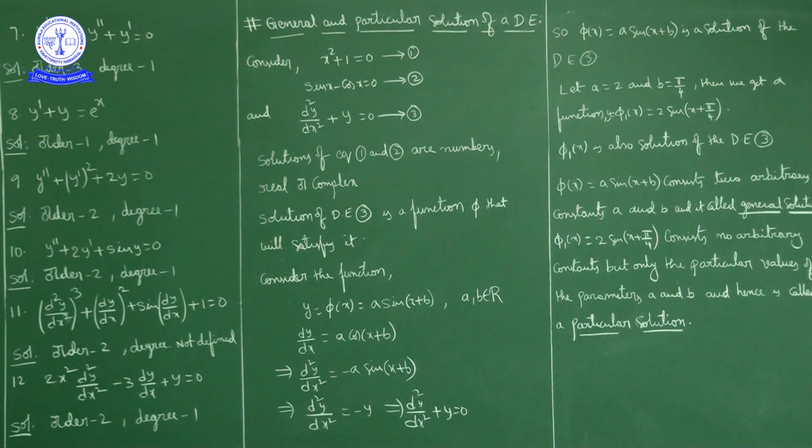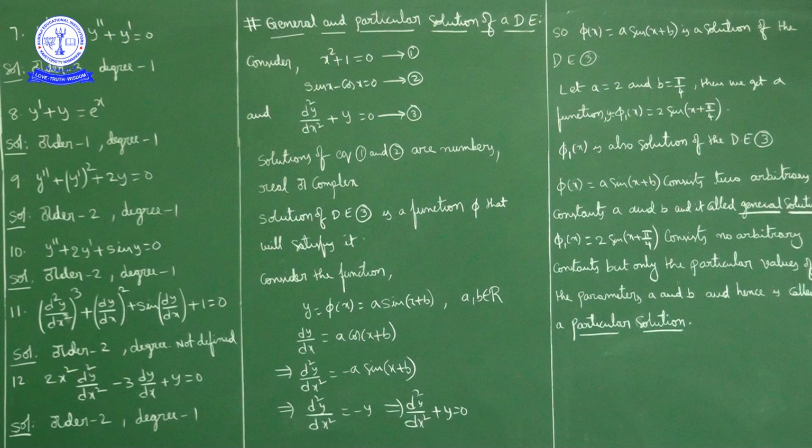Question number 8. Y dash plus y is equal to e power x. Now y dash means dy by dx, so dy by dx plus y is equal to e power x.